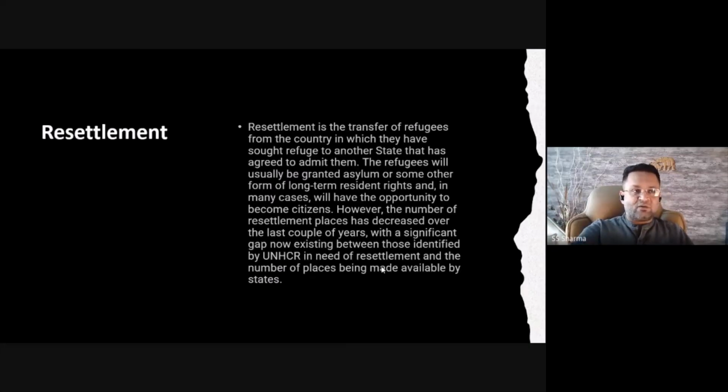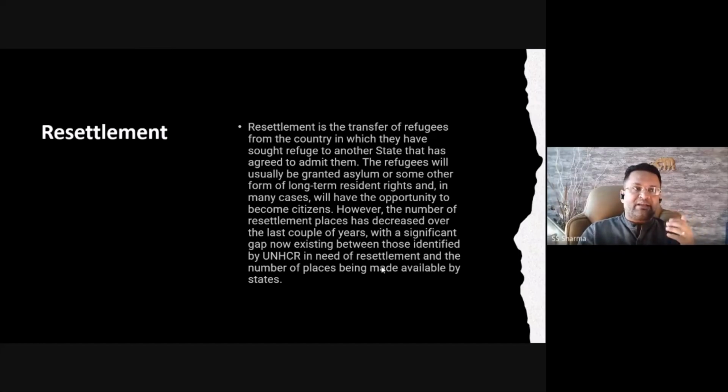Now, there is also another concept called resettlement. Now, what is resettlement? Resettlement is the transfer of refugees from the country in which they have sought refuge to another state that has agreed to admit them. Now, suppose there is a country X and in that country X, there are people from country Y who have entered, and they are enjoying the status of refugees, or they are staying as refugees over there.